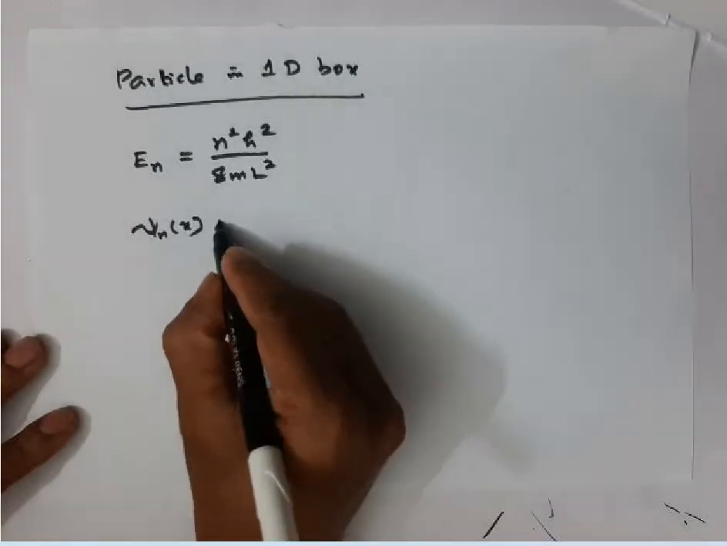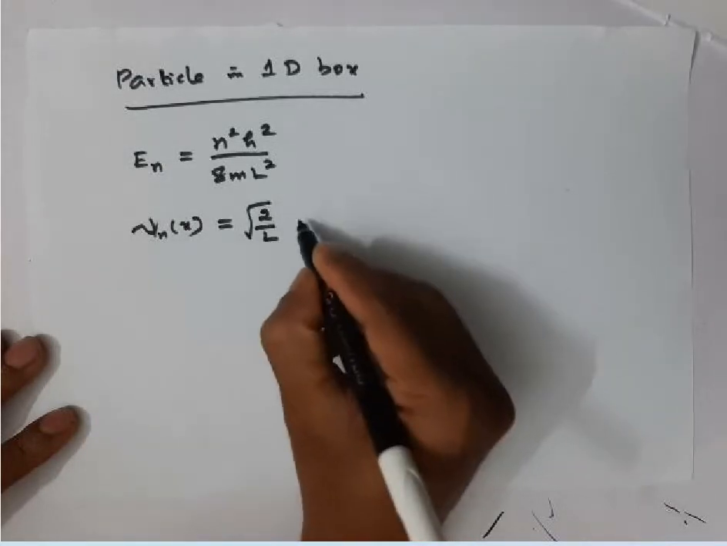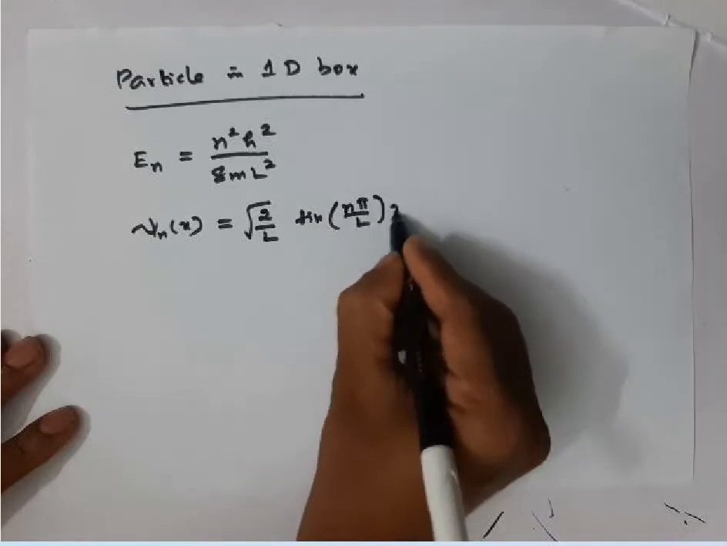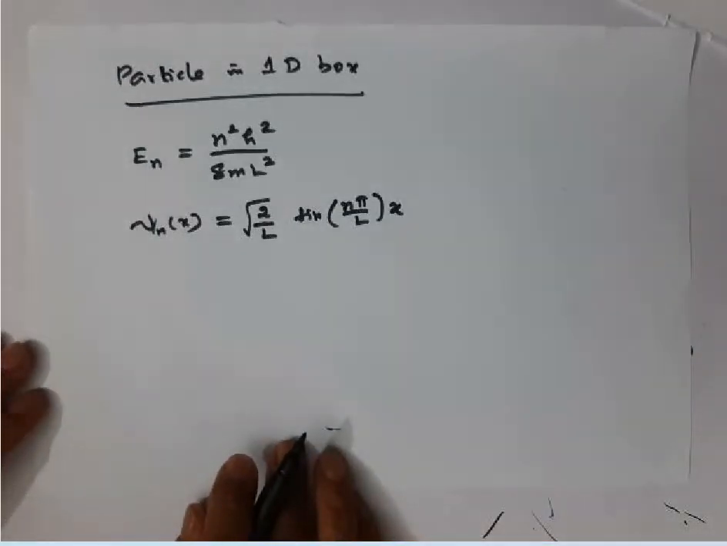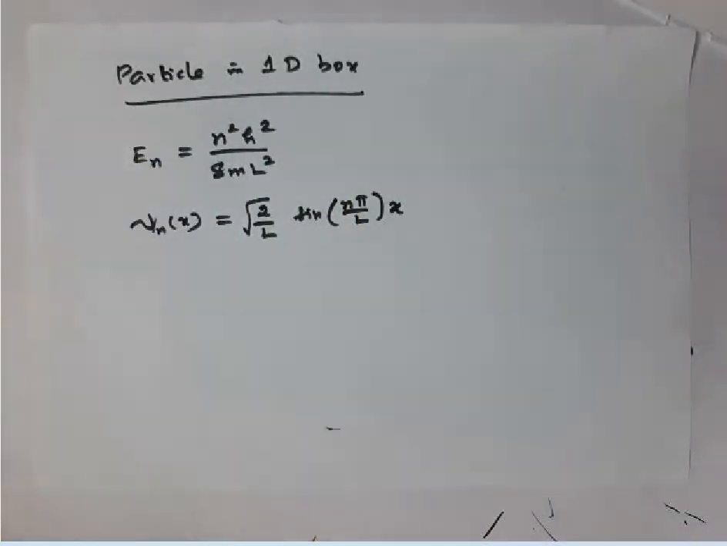Psi n of x can be given as square root of 2 by L into sine n pi by L into x. Then we discussed the quantized energy values, and I told you that the energy gap between adjacent levels increases as we go to the higher levels. As n increases, the gap between adjacent levels increases.